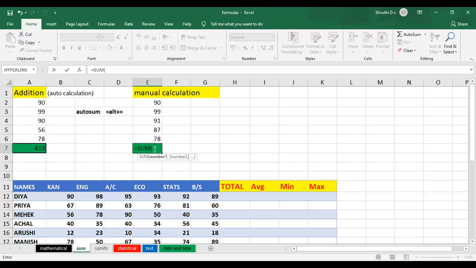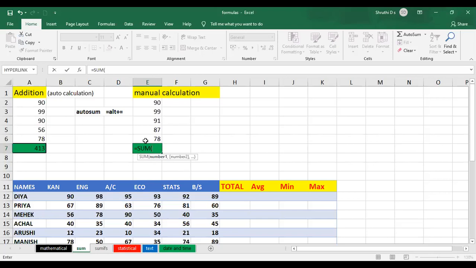It has already given me the starting bracket. See, it is asking for the numbers here: number 1, comma, number 2, comma, number 3, up to n numbers you can have. After writing the numbers, you can just close the brackets and press Enter. You're going to get the final solution.